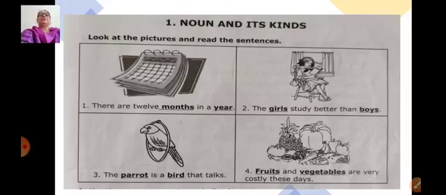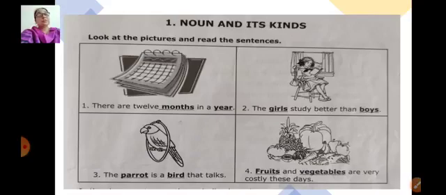So in the above sentences children, you can see which are the words. They are underlined: months, year, girls, boys, parrot, bird, fruits, vegetables. These are the underlined words and they are nouns. We have already studied what are the nouns.